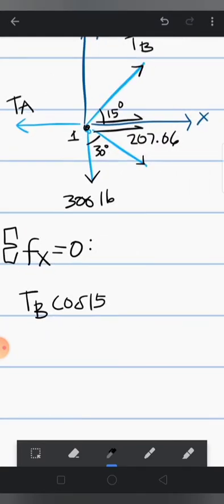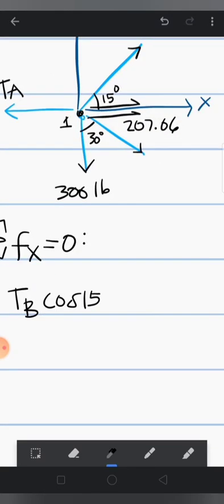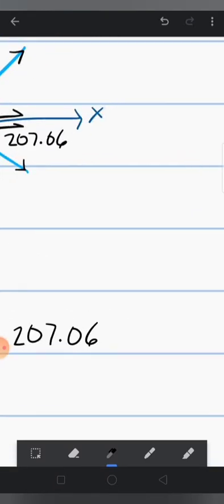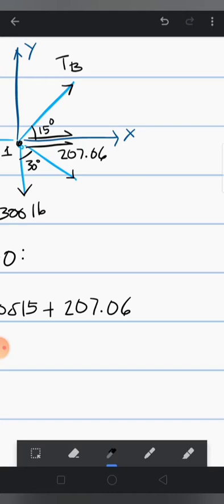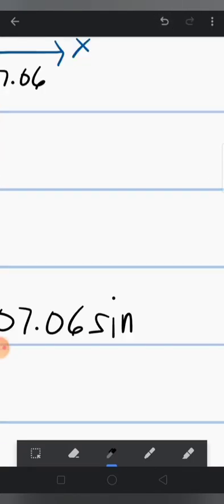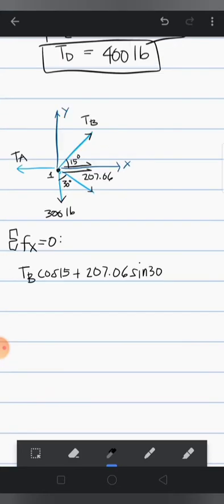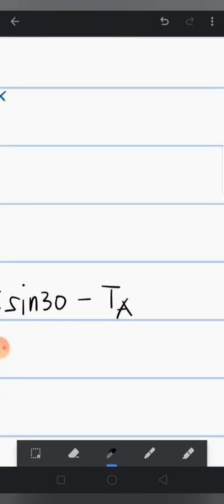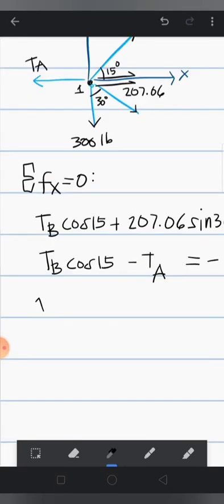TB cosine 15 plus 207.06 sine of 30, minus TA equals 0. And then for the sum of the forces in the y equals 0.